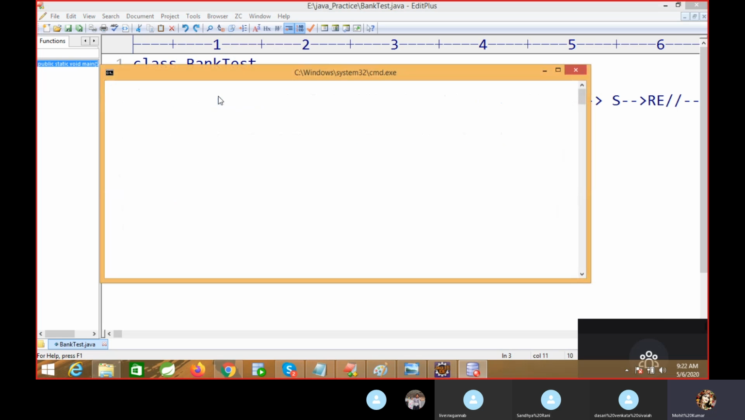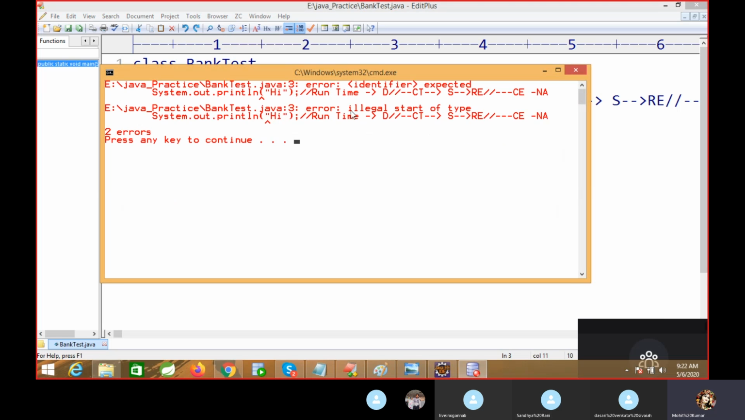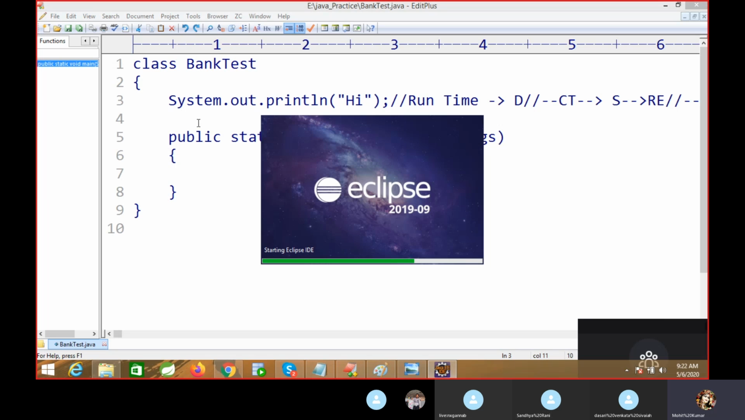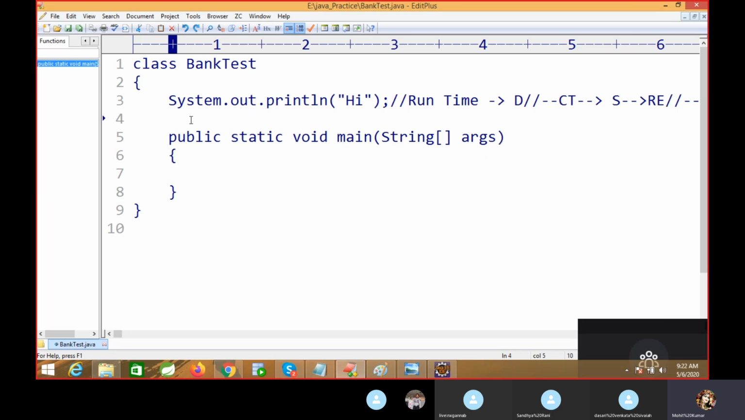If I compile this code, you can see what we are getting here. Illegal start of type, we cannot develop. Tell me, do you have any doubt why we are getting this compile time error? You have to explain like you are working, like you have experience. You should not explain like a fresher. Does anyone have any doubt about why we are getting this compile time error in this line of code?